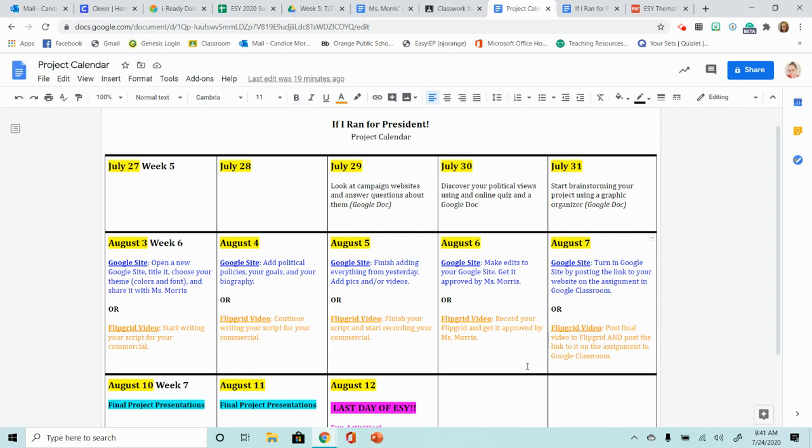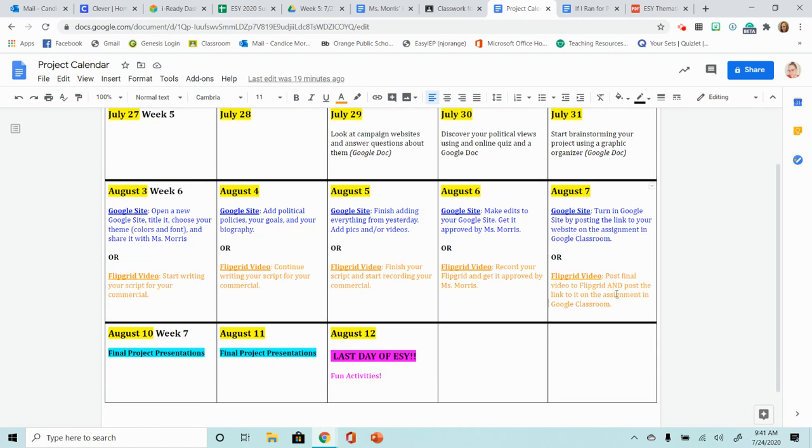And then for the video, you're going to post the final video to Flipgrid and post the link in the assignment on Google Classroom. So you're going to do both for Flipgrid, because not all of us are going to go right to Flipgrid. We might end up just going into Google Classroom and then looking at it from there. So you need to do both, post it to Flipgrid and copy and paste the link into the assignment on Google Classroom.